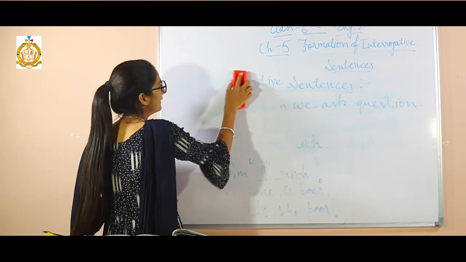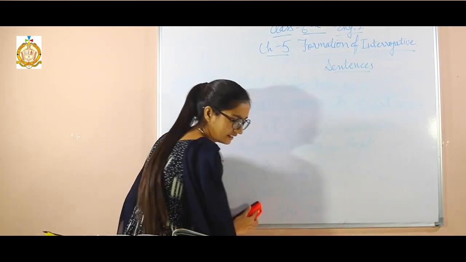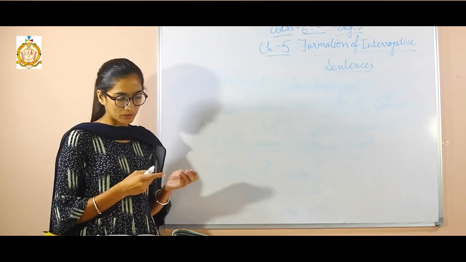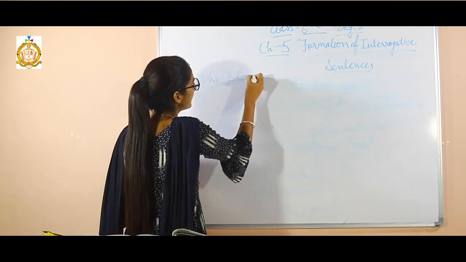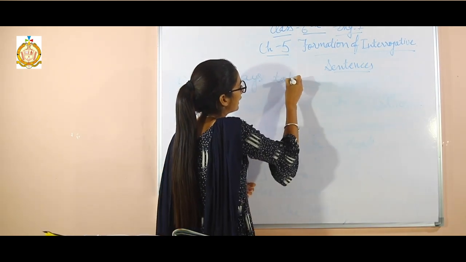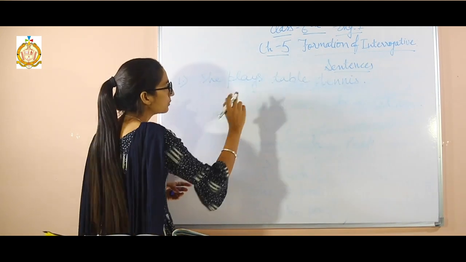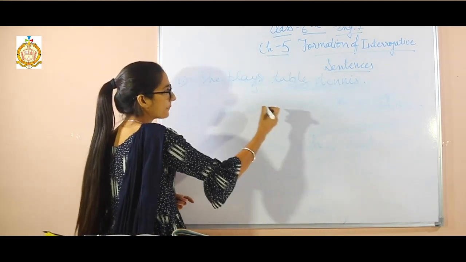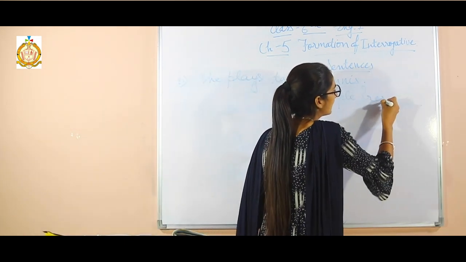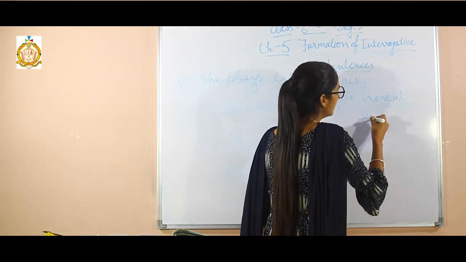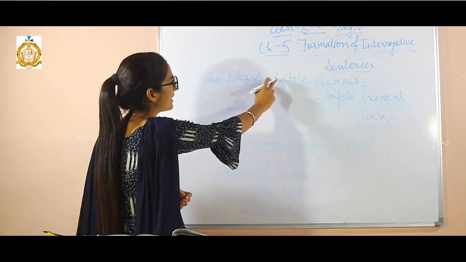So, there is one more case when there will be no auxiliary verb. Then what to do? It happens in the simple present and simple past tenses. So, we will take that example also. She plays table tennis. Here there is no auxiliary verb, but it is simple present tense. We have already learnt about the tenses in the previous term, so you should know how to recognize the tense.